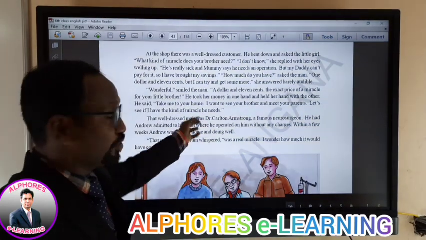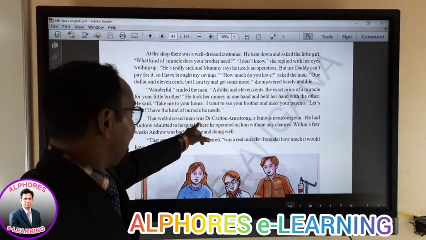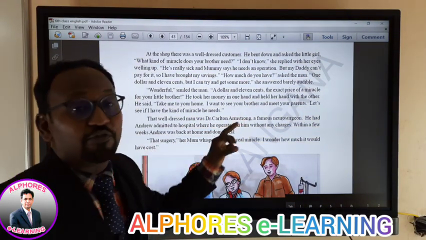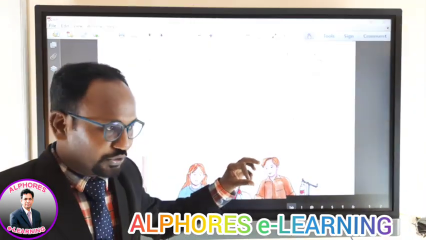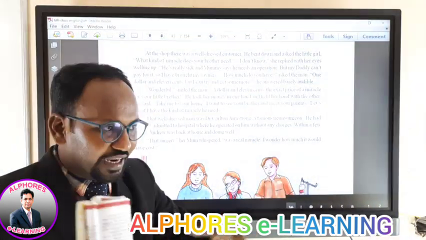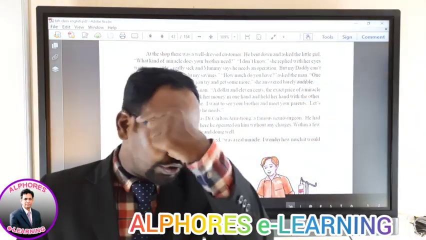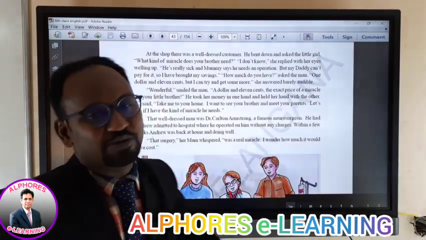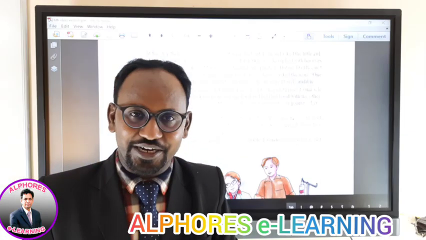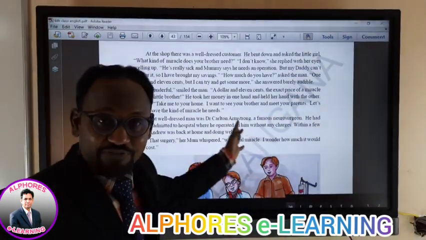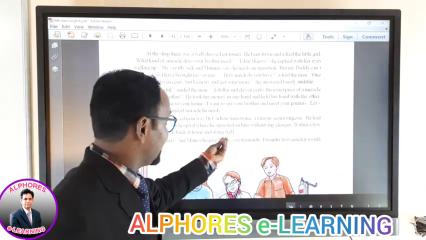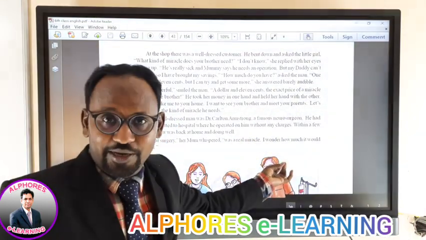That man who has come to rescue is none other than Dr. Carlton Armstrong, a famous neurosurgeon. So, it's a coincidence. It's the coincidence of doctor and baby. It's the coincidence of fortune. The luck for the baby also, in other words, you can call. Got it? Because in which way? For the total family. It's like, how can I call that? It's like a blessing for the total family.